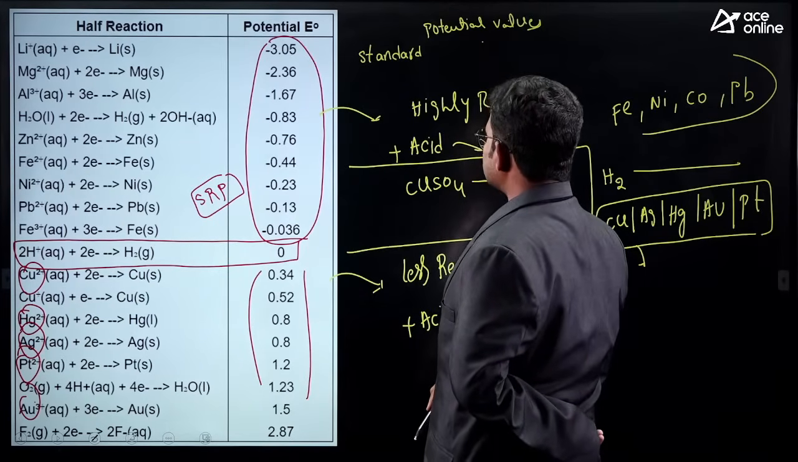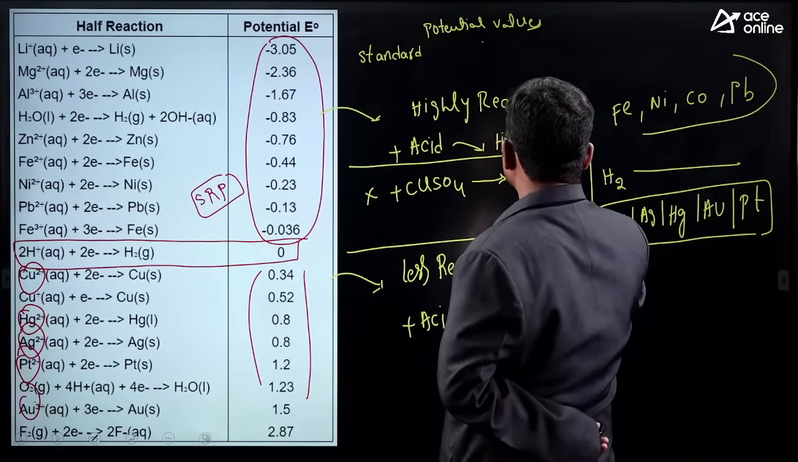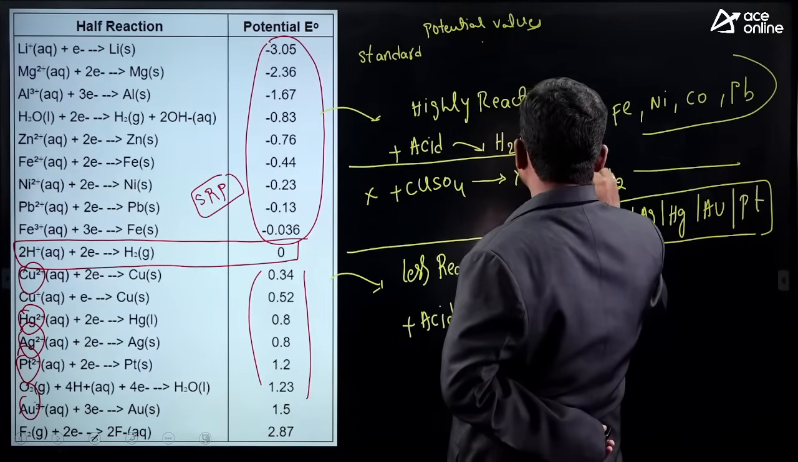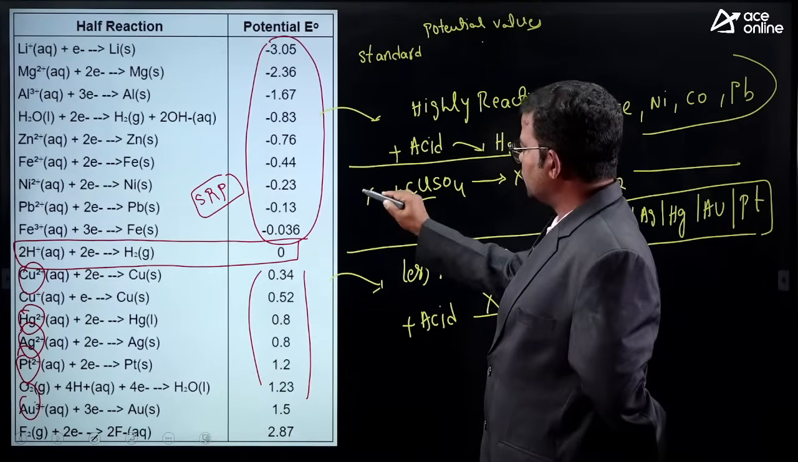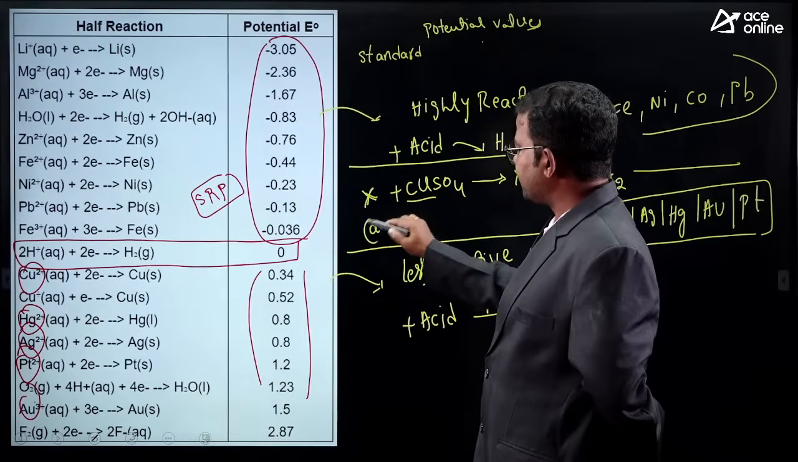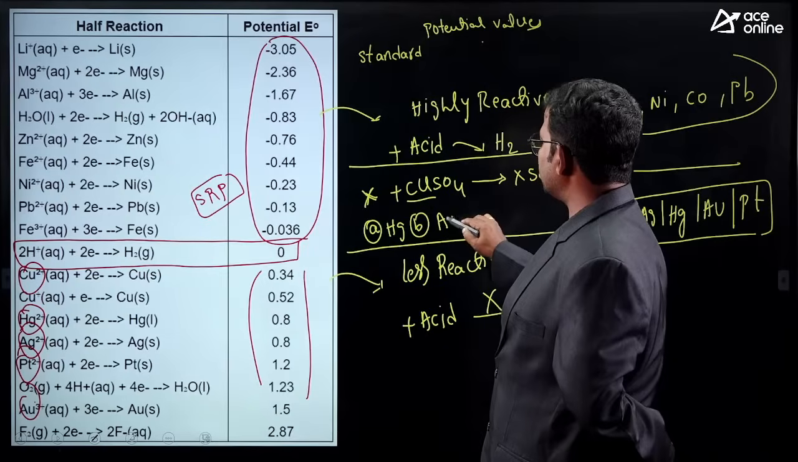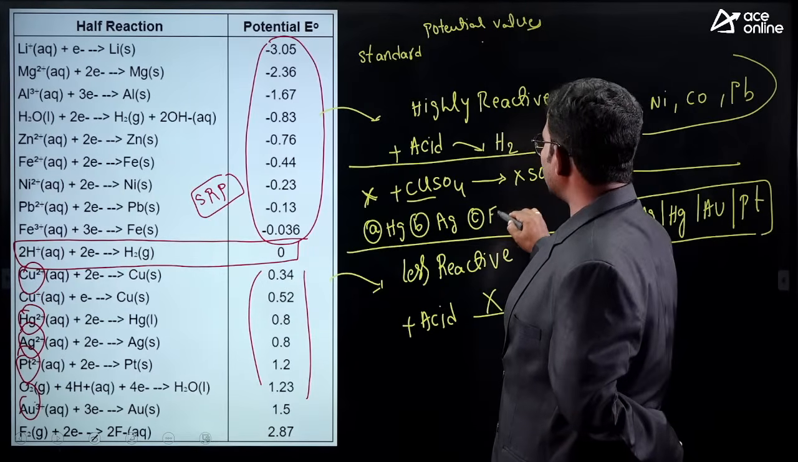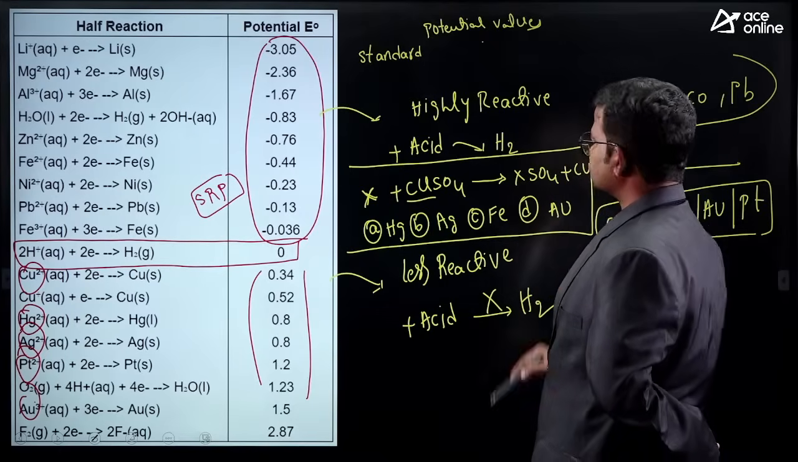Here copper sulfate is there, next X. So here we are getting XSO4, next copper. So who will replace this copper? Okay, who will replace this copper element? Option A, mercury. Option B, silver. Option C, iron. Option D, gold.